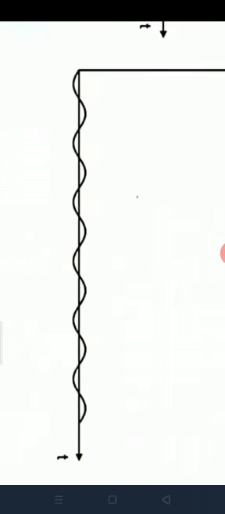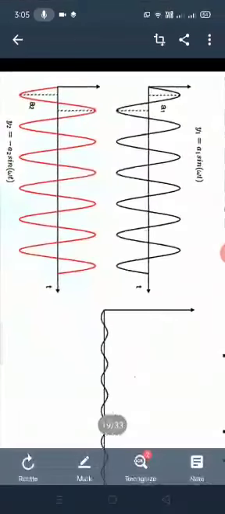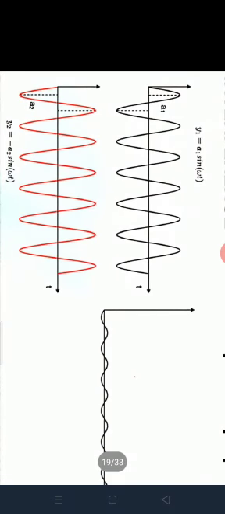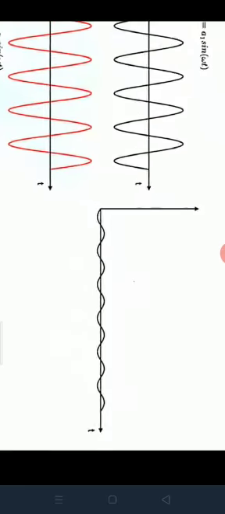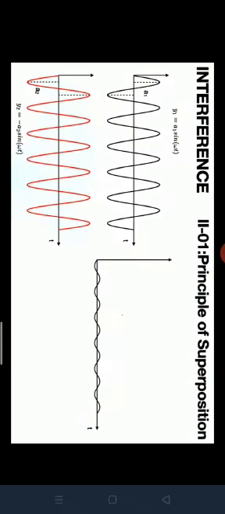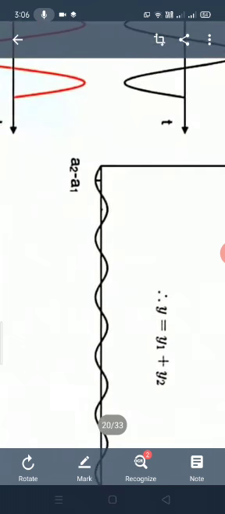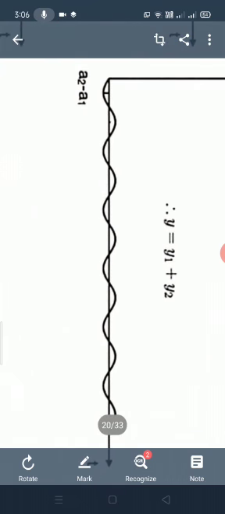The resultant principle of superposition is like this, because when the crest and trough are different, when we add both light rays or light waves, then it is combined, and the waves come out very small. So we call it y is equal to y1 plus y2, and the a should be a2 minus a1, because a1 is subtracted from a2, the resultant superposition comes out very small.